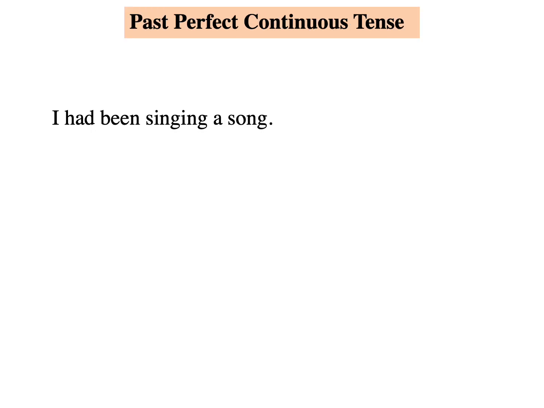The use of past perfect continuous tense is to describe an action in the past that had begun and had been going on for some time before another action took place in the past. Mahi and Raghav had been arguing with each other when their mom arrived. To describe an action that had been going on for some time in the past, the students had been practicing for the last couple of weeks. Now here I had been singing a song, you had been singing a song, he had been singing a song. Had been plus verb plus ing is the general form for past perfect continuous.